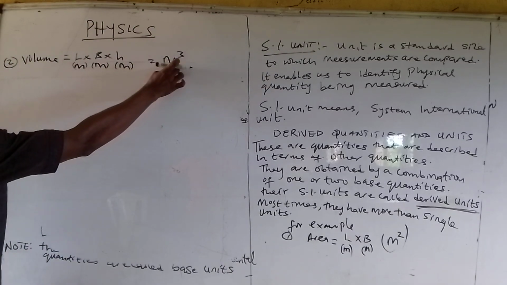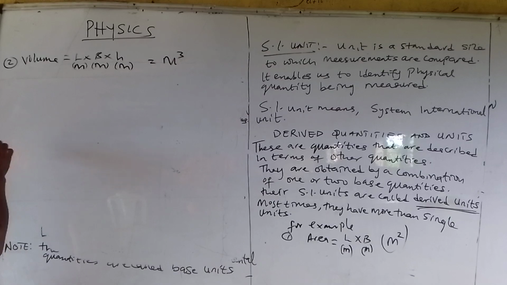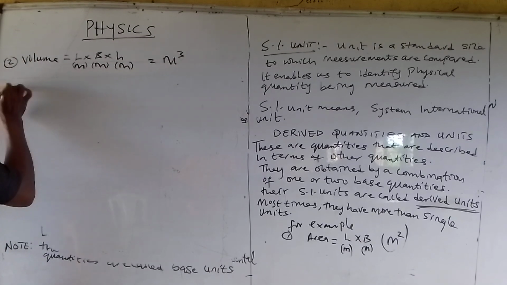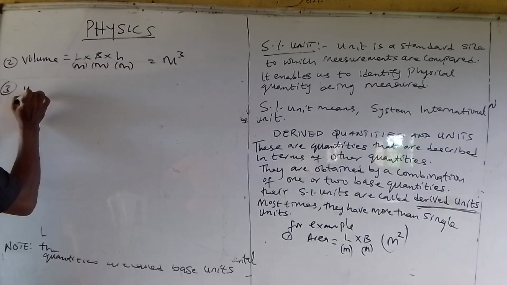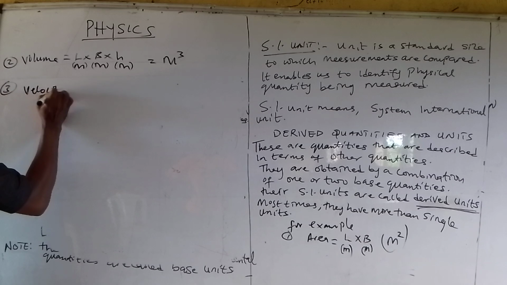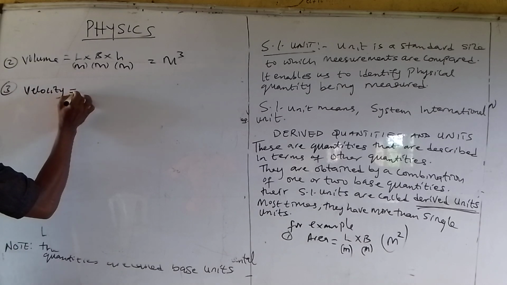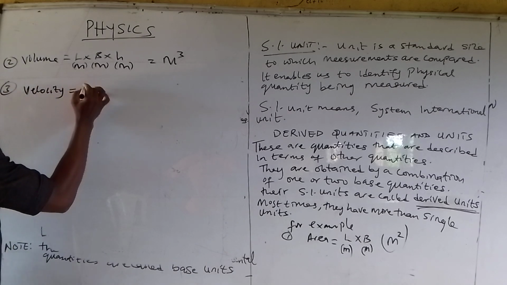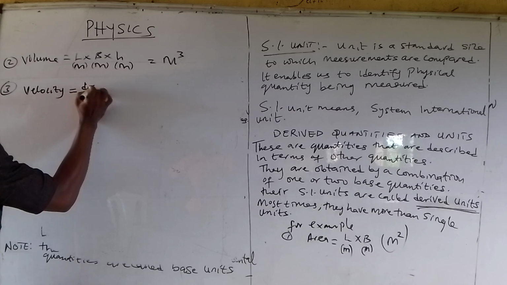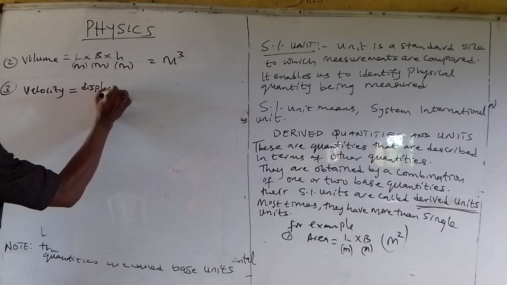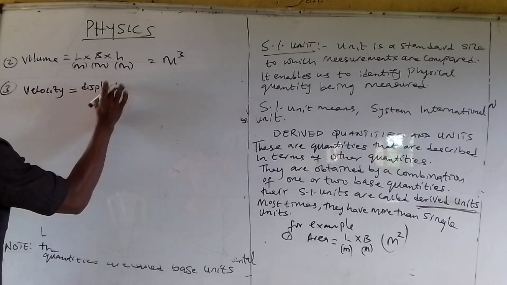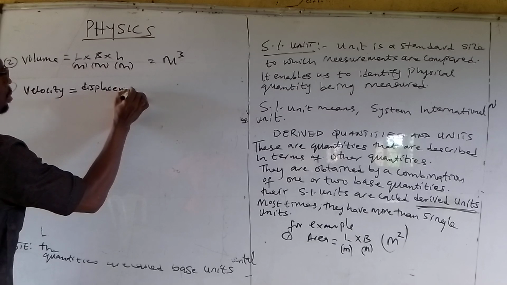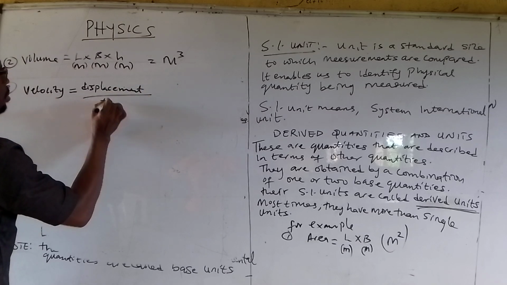It's a combination of three different quantities. Now, number 3, we can have velocity. Velocity is expressed as a ratio of displacement over time.